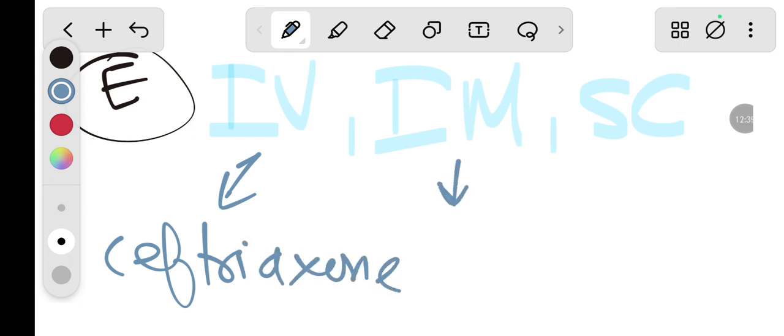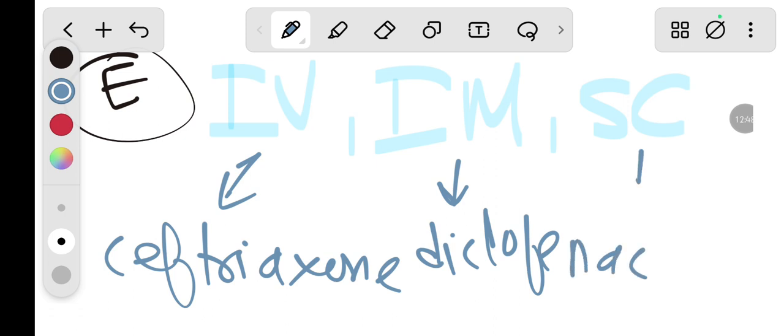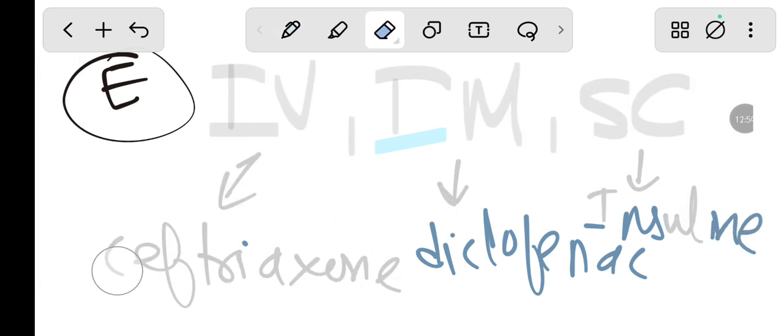In IM you can give diclofenac, and in subcutaneous you can give insulin. These are the IV, IM and subcutaneous injections.